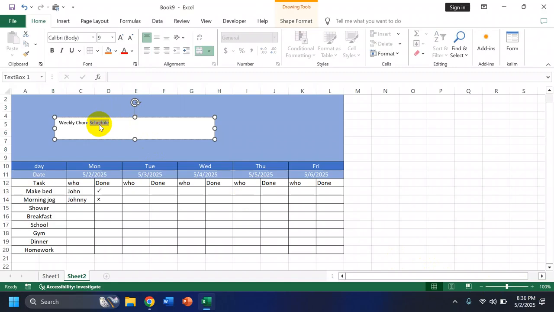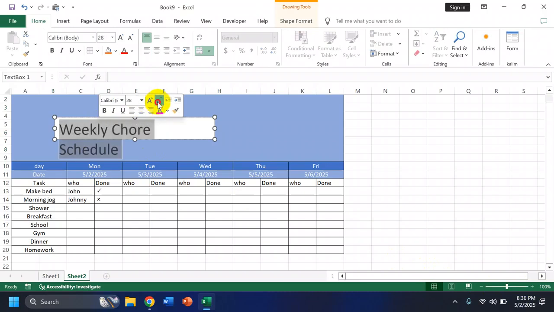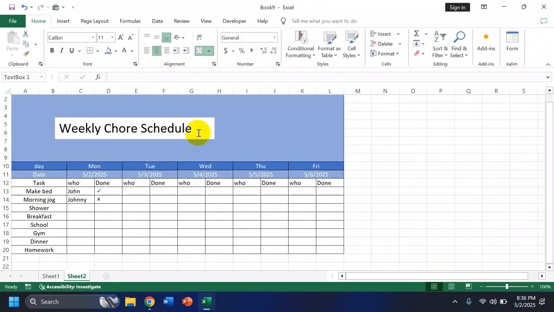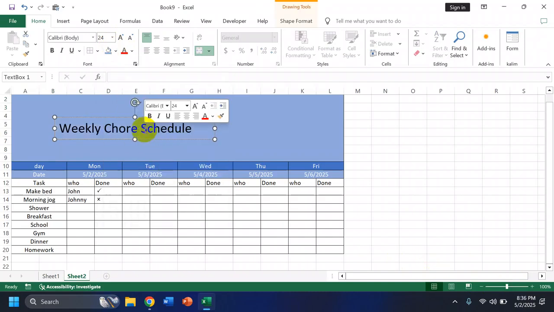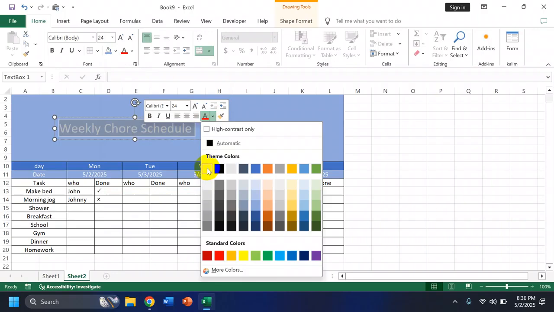After that, we're just going to select our text, and we're going to make the font bigger, to about 24, and we're going to fill it the same color as the background so it can match, and we're going to change the color of the font itself to white.